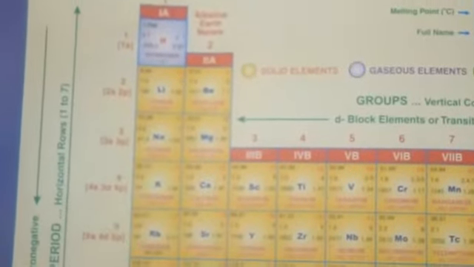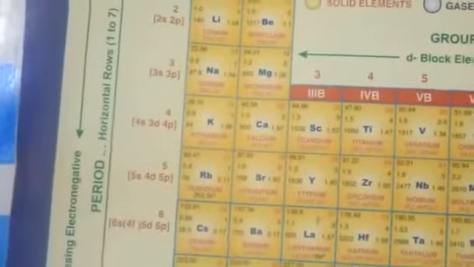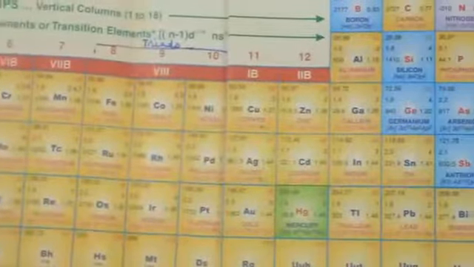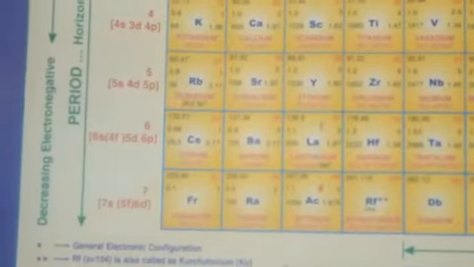Now come to the fourth and fifth periods: they contain 18 elements each and are called long periods. Now firstly we take the 6th period. It is the longest one and contains 32 elements.